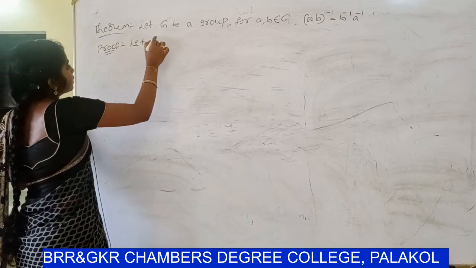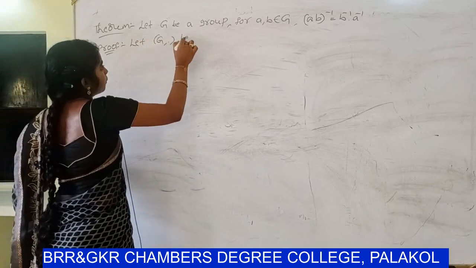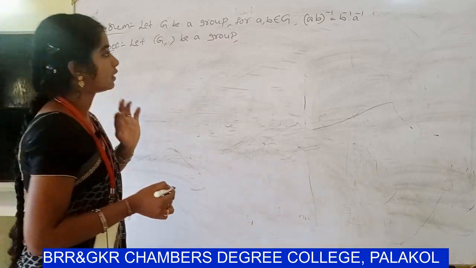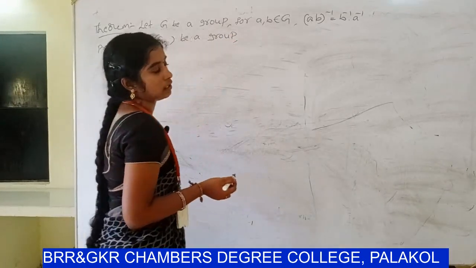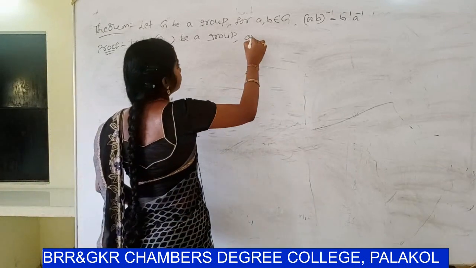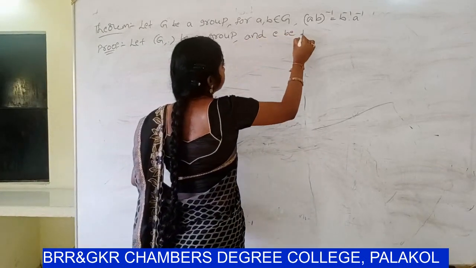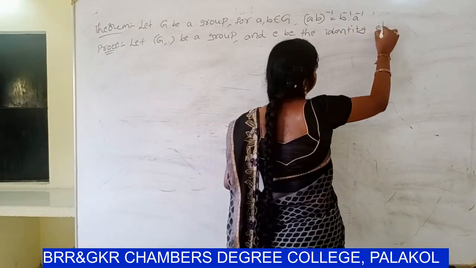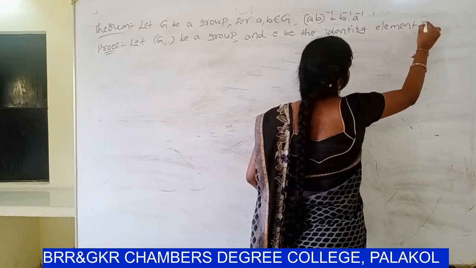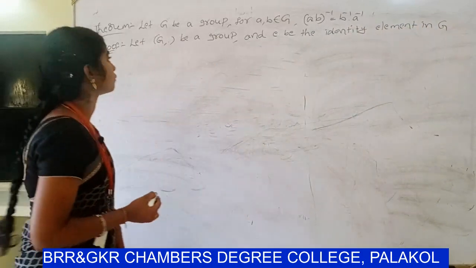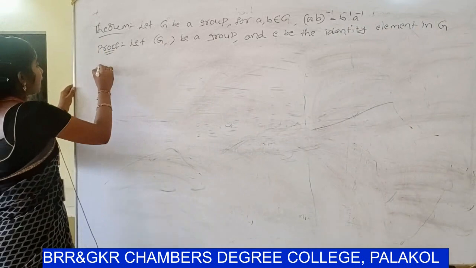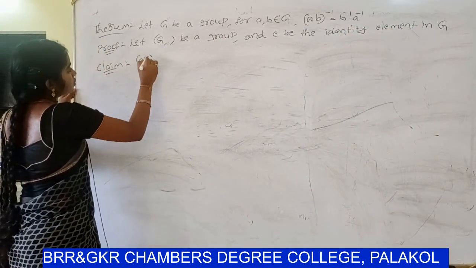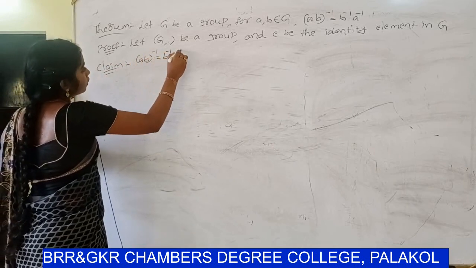Let Z, dot be a group and E be the identity element in Z. So what we have to prove: (AB) whole inverse equal to B inverse into A inverse.